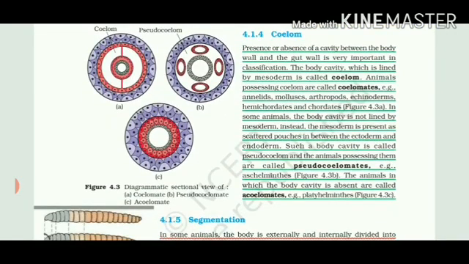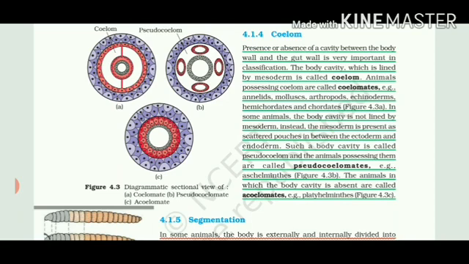The fourth basis of classification is coelom. Coelom can also be called the body cavity. Either it is present, absent, or a false cavity is present. That makes the coelom. It is always lined by mesoderm, right? So if you can see in the very first picture, A part, it is written coelomate, meaning true coelom is present. What is the meaning of true coelom? It means a true body cavity is there. Actually, there is a flow of substances from one place to another through that.